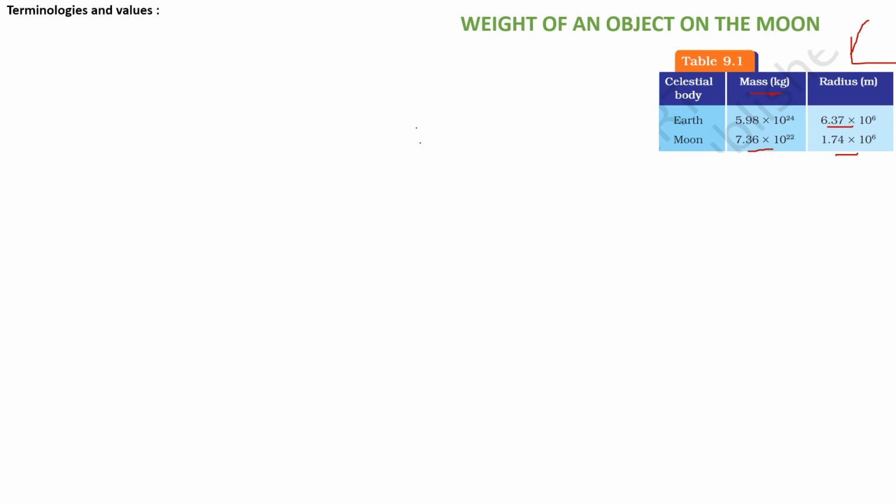Let's take some terminologies and compare the weights on both the Moon and the Earth. Terminologies and values: first, let the mass of the object be m. Assume some football, bag, book, or some person. We know the mass of an object will not change. It remains constant even if you take it to different places, to the Earth, the Moon, or some other planet. So m remains constant for a given object.